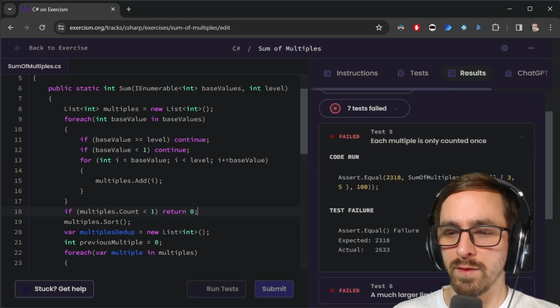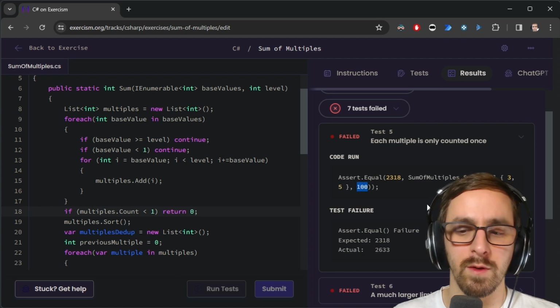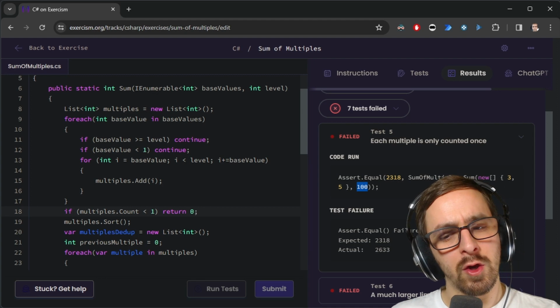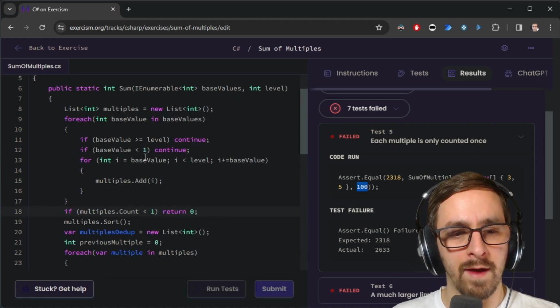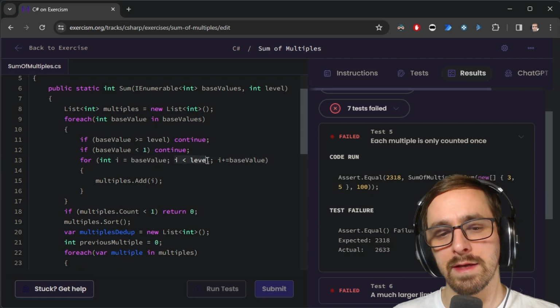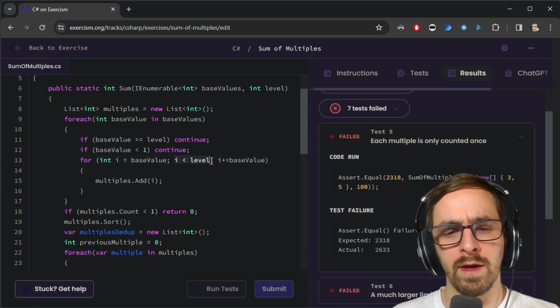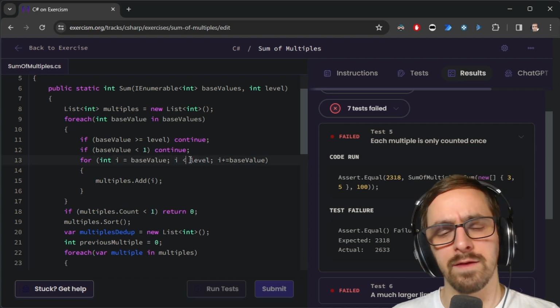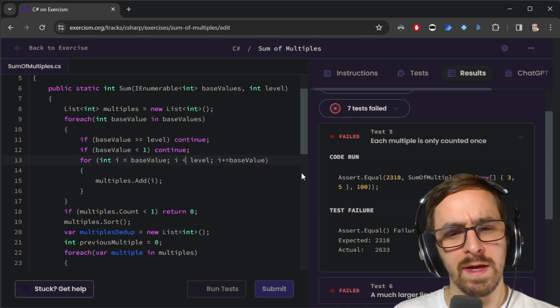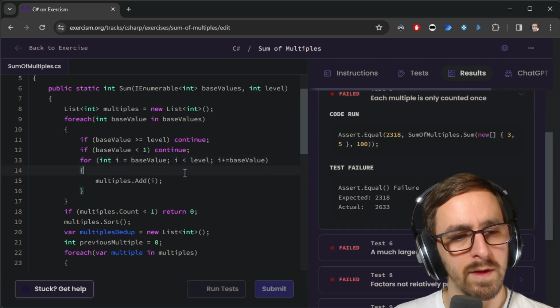Sum of multiples says 3, 5. It passed in a max of 100. So here's where I could be wrong, but I think where I have this for loop right here, I think that i less than limit doesn't technically work properly, and I need to figure that out. It seems like it should be fine though, actually. Let's just see what this does.